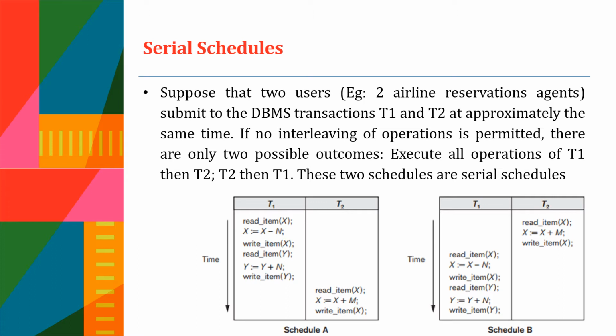These two schedules are serial schedules because we are initiating only one transaction at a time. T1 is initiated, and only then T2 starts its execution. In the second schedule, schedule B, T2 executes its set of operations, and after completing it, only then T1 starts its execution, right? The order of execution of the transactions does not matter here because all the transactions are executed in isolation, independent of each other.